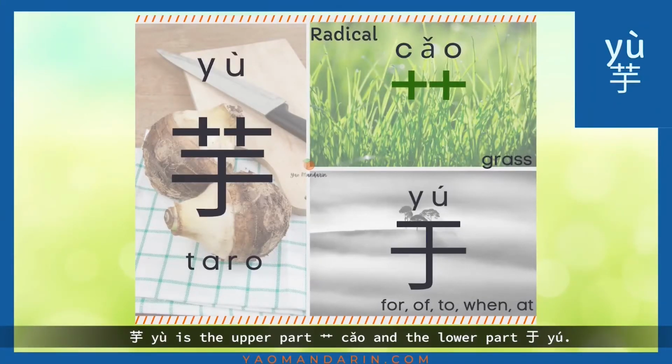玉 is the upper part 草 and the lower part 鱼. 鱼 is the phonetic of 玉.